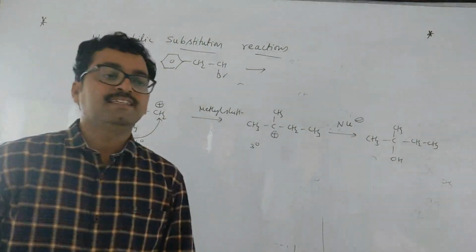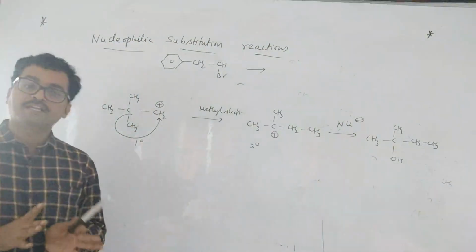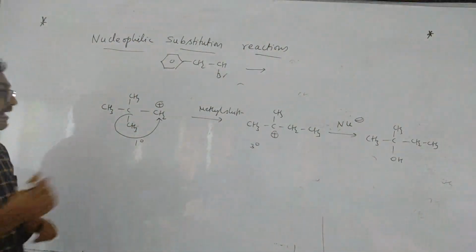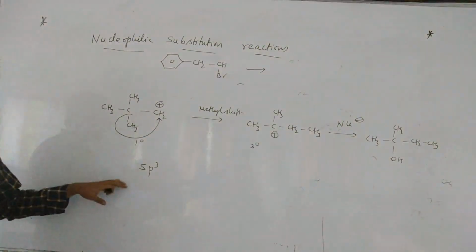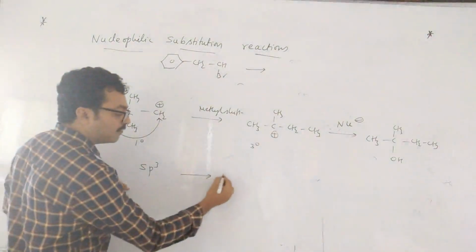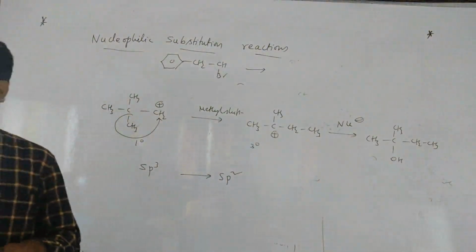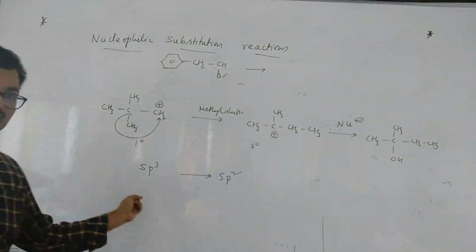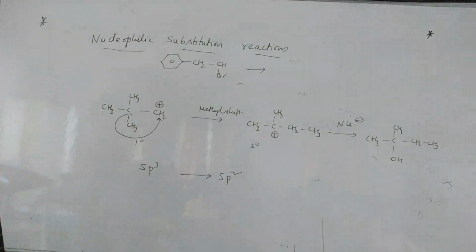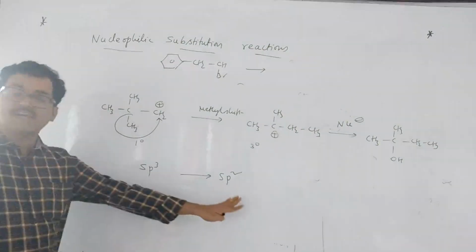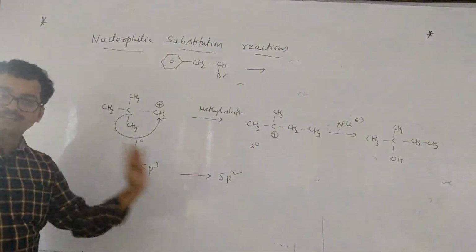And one more thing: in this reaction, in the first step, they will also ask what is the change of hybridization. So alkyl halide, what is the hybridization? sp3, because it is saturated. And once the carbocation is formed, it became sp2. So multi-answer questions also they will ask. First step, a tetrahedral carbon becomes planar. This is also very important. Pay your attention. Tetrahedral carbon becomes planar carbon. sp3 carbon becomes sp2.